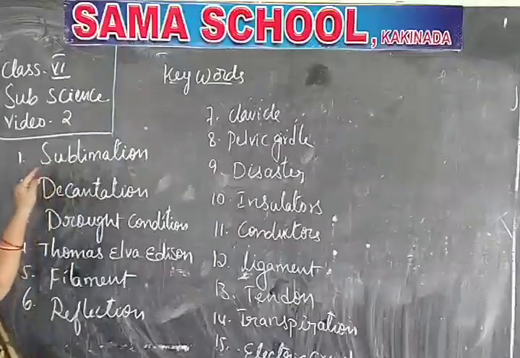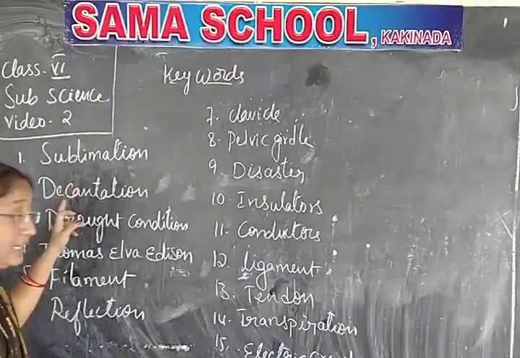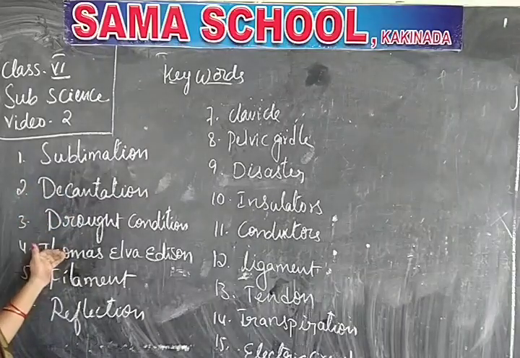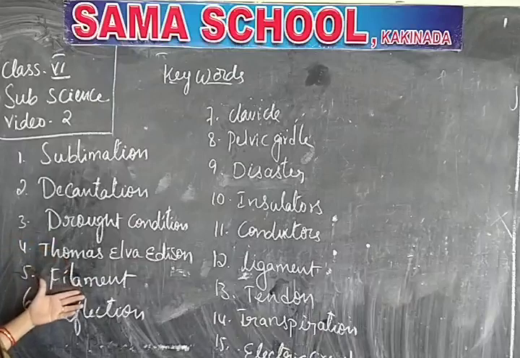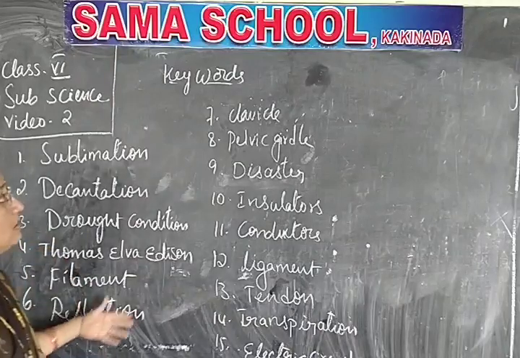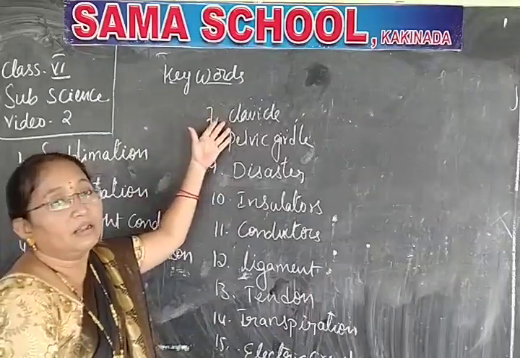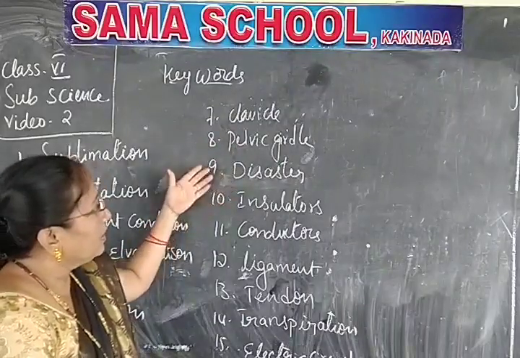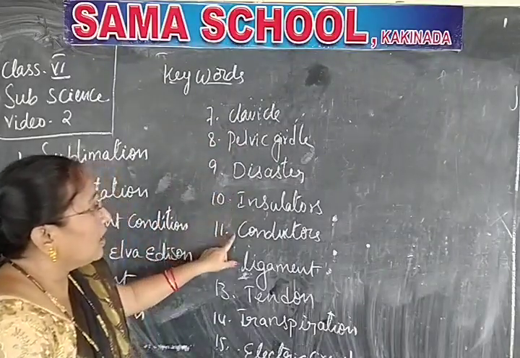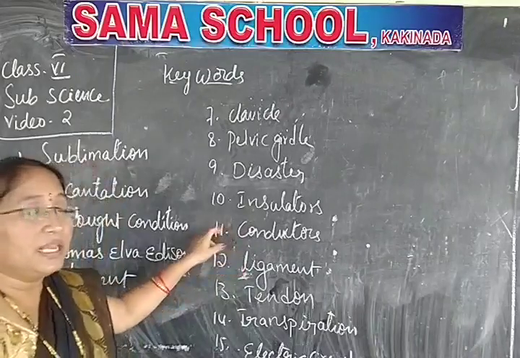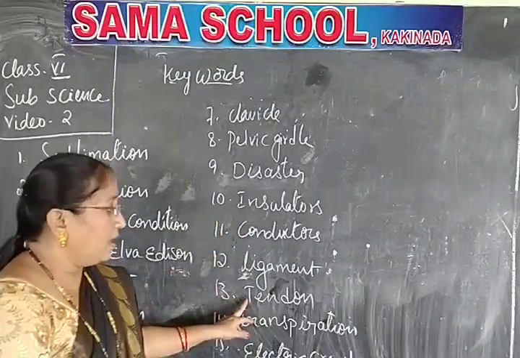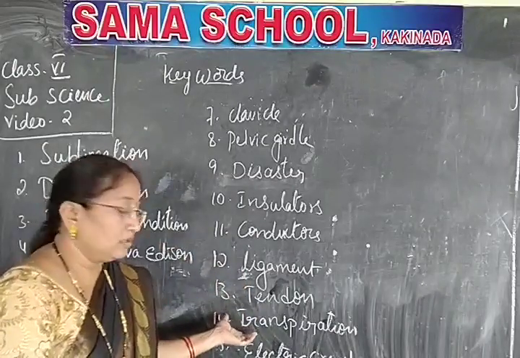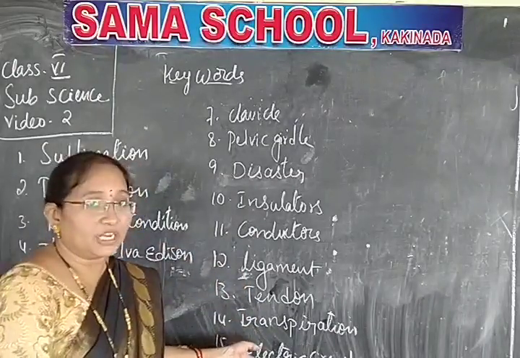What is this? Sublimation, decantation, drought condition, Thomas Alva Edison, filament, reflection, clavicle, pelvic girdle, disaster, insulators, conductors, ligaments, tendons, transpiration and electric circuit.